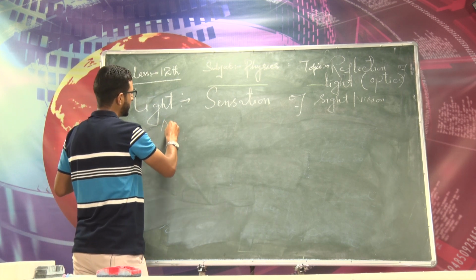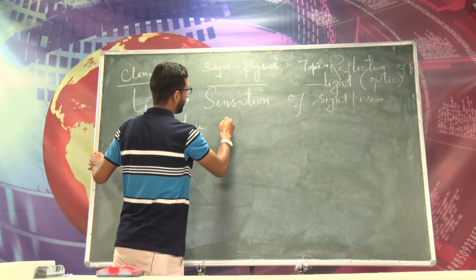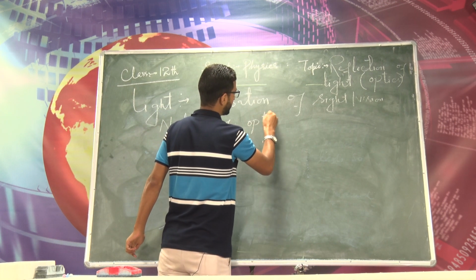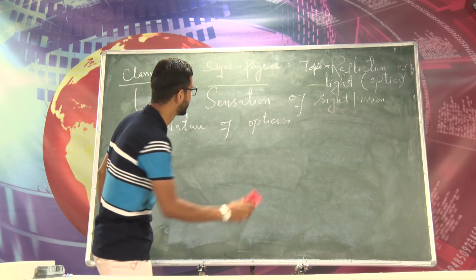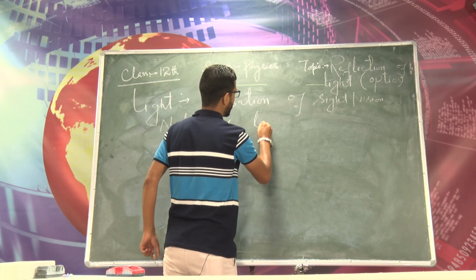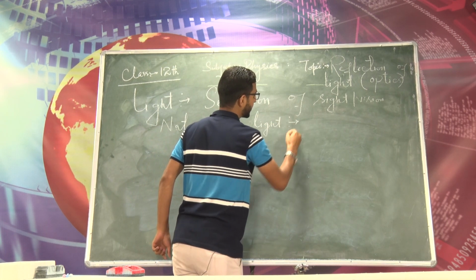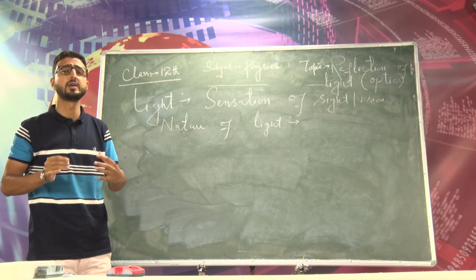So let me write here nature of the light, because we have to deal with optics. That is basically the branch of physics. I will come to optics as well. So let us discuss the nature of the light first. Is light a particle or a wave? Many theories were given in this regard, that is whether light is a particle or wave or both.